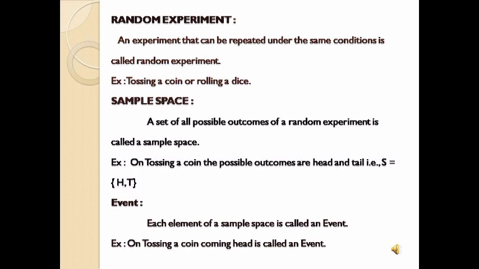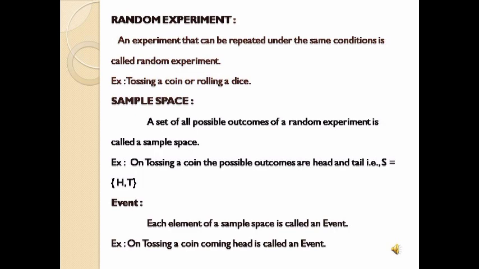So when we repeat this experiment any number of times under the same conditions, we'll get either head or tail. An experiment which can be repeated any number of times, such type of experiments are called random experiments.